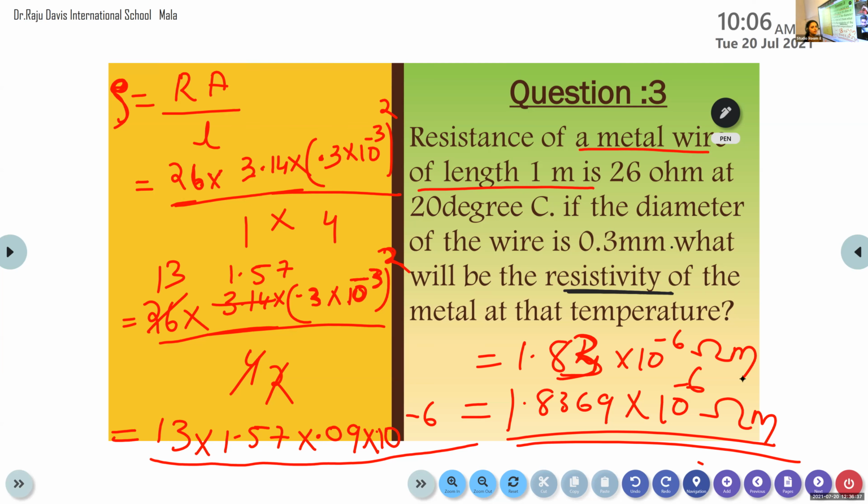Actually, we discuss this rounding off in plus one, because here the final digit is 6. After 3, the next digit is 6. The 6 is greater than 5. If any number is greater than 5, we can round off to the next largest number, that is 1.84. That is why here we have taken it as 1.84. Actually, this we discuss in plus one, rounding of the digit.